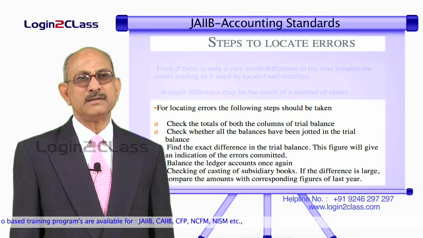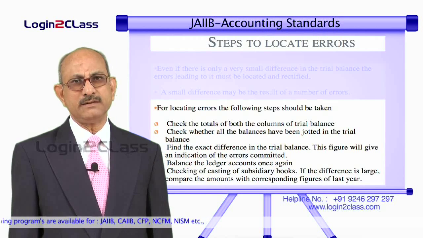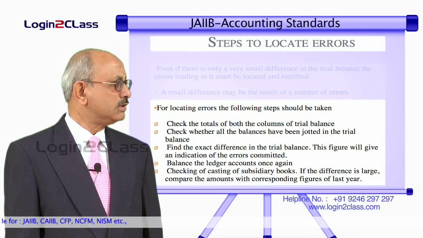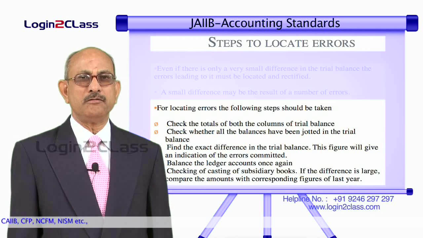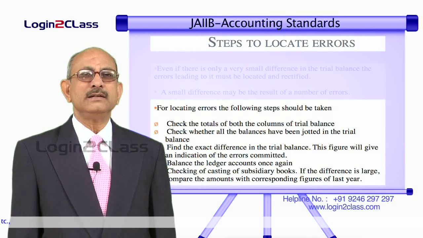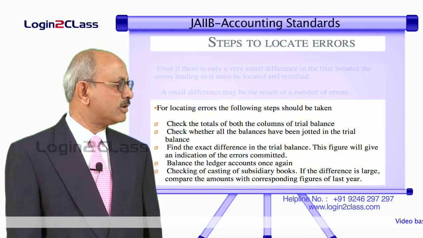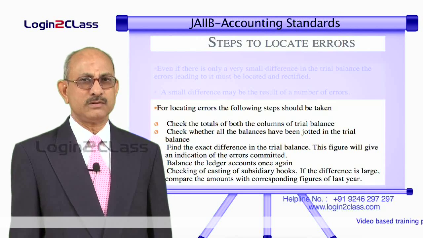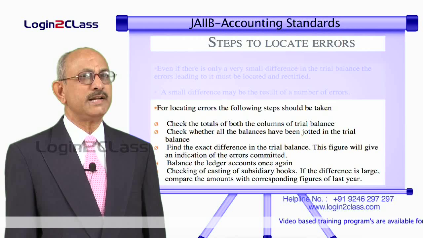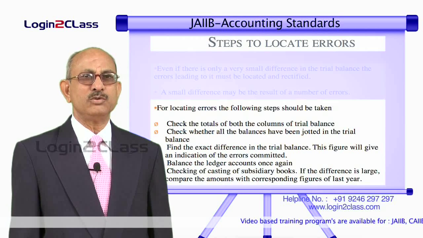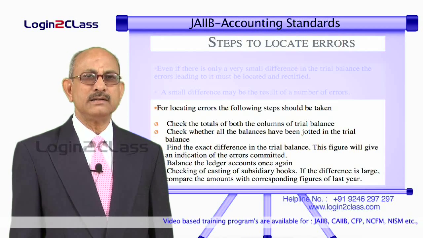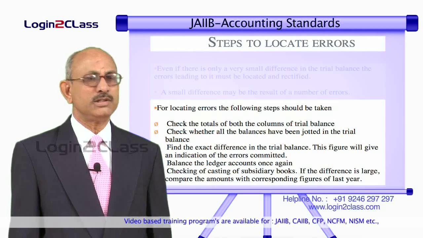Once there is a mistake in the two totals, there is a difference in the two totals, you will have to start identifying. Thereafter what you have to do is, we have to go through the ledger accounts one by one and try to find out whether the balancing has been done properly or not. So in many cases it is likely that some of the mistakes could be found out at the time of balancing of ledger accounts. And thereafter, if any mistakes still remain, then we have to go through the subsidiary day books like purchases book, sales book. We have to go through the totals of all these books and find out whether the proper totals have been done and whether these totals have been carried forward to the respective ledgers.